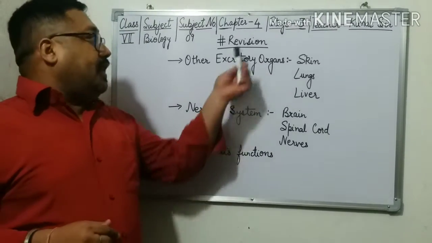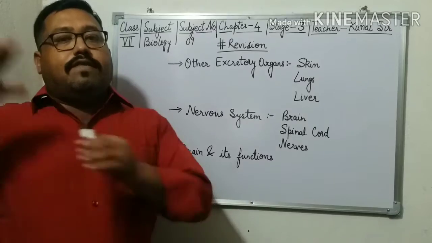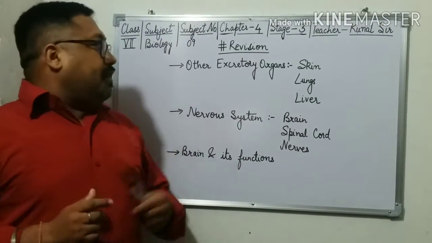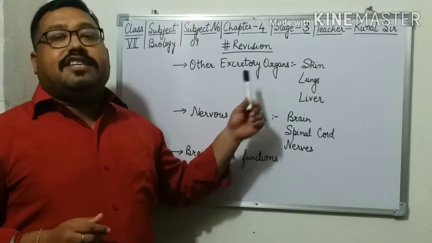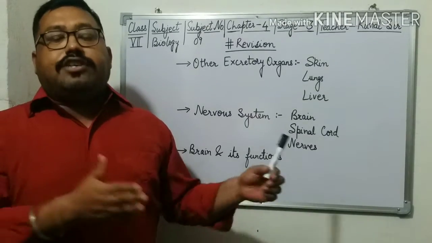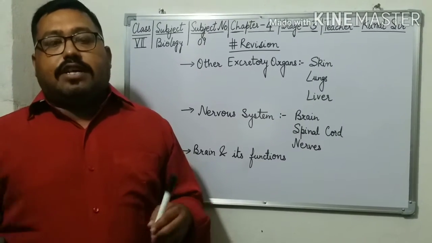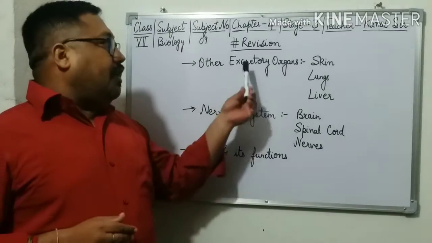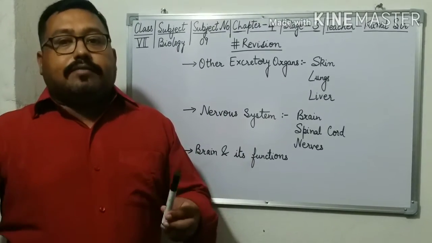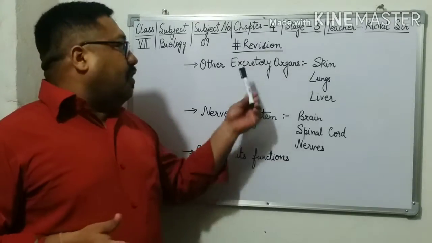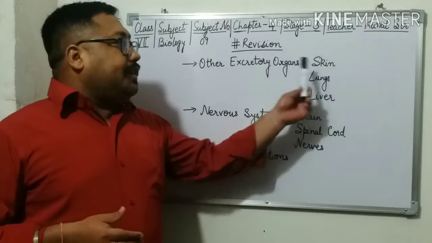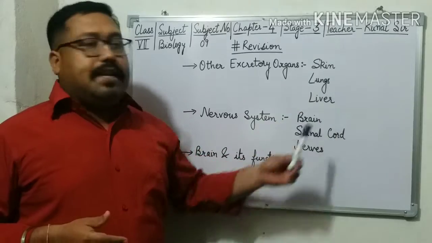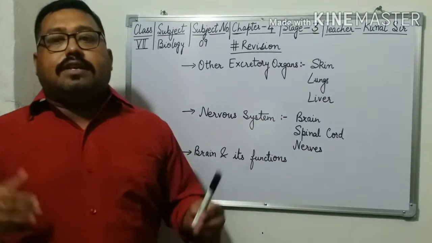First of all, let us revise what we have discussed when we met in our last class. We have discussed about the other excretory organs. In addition to kidneys, the organs which are responsible for removing waste from our body are called accessory excretory organs or other excretory organs, and they include skin, lungs and liver. Let us discuss about the skin.